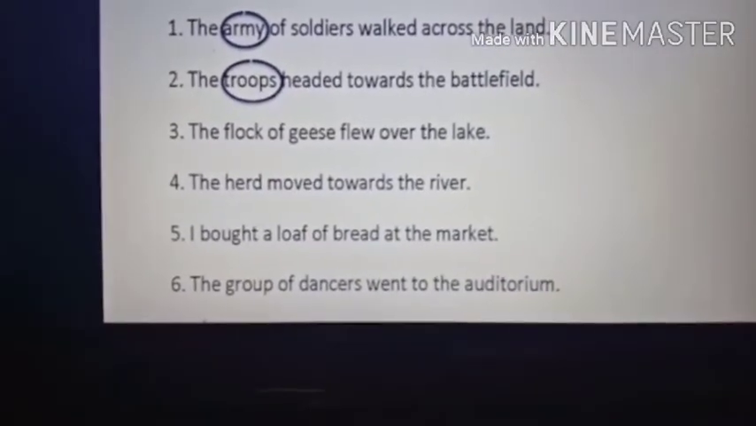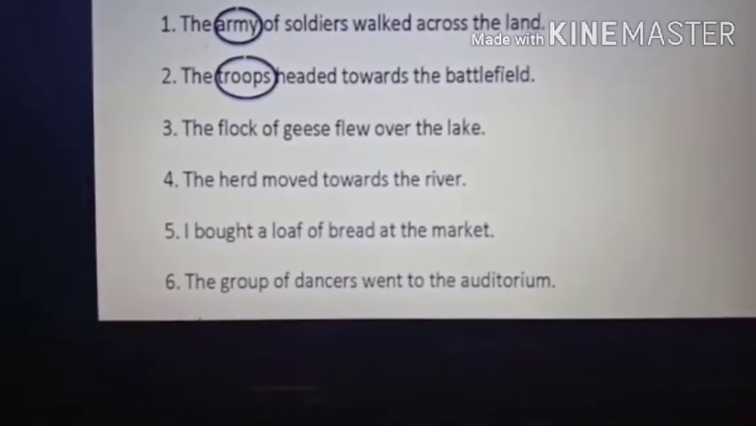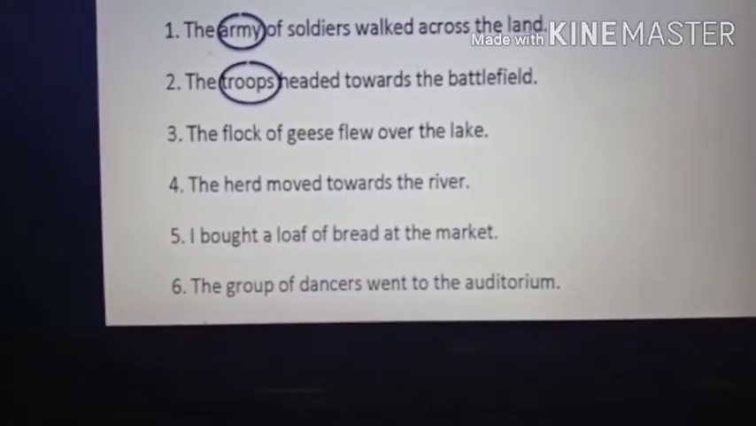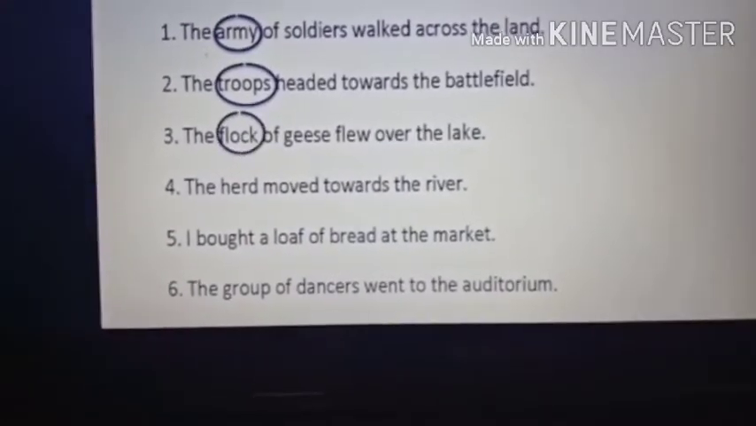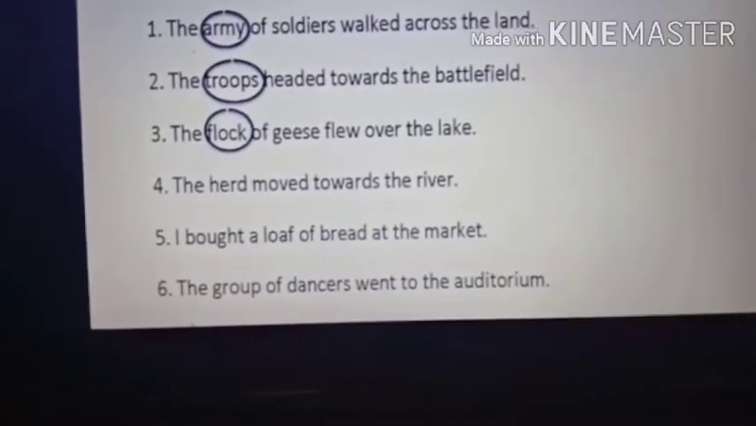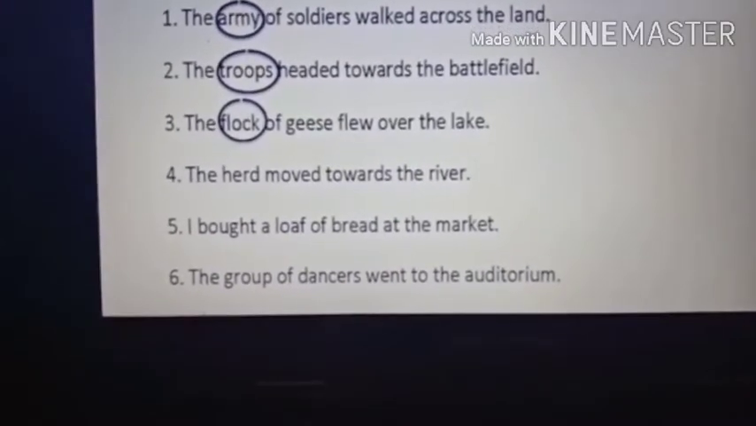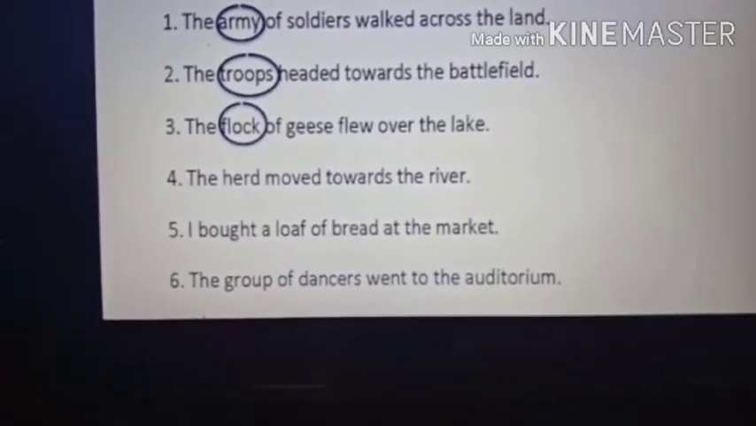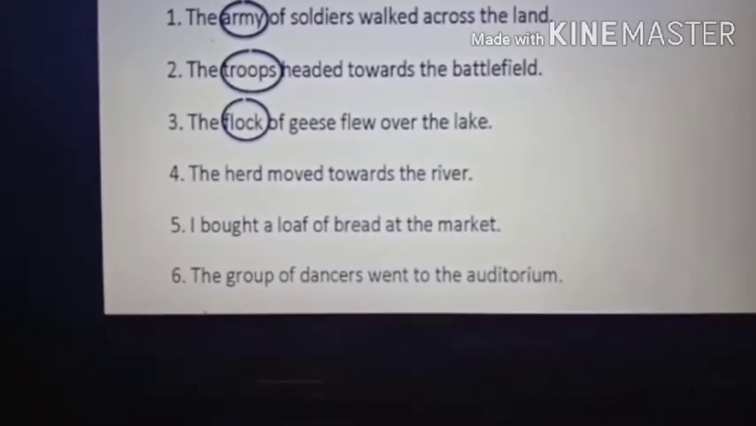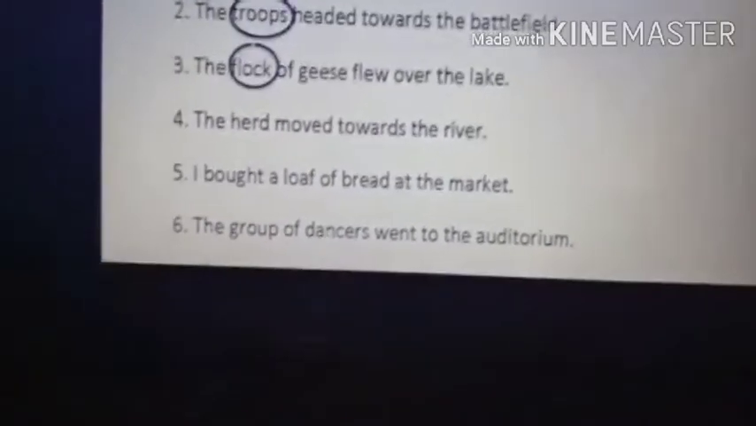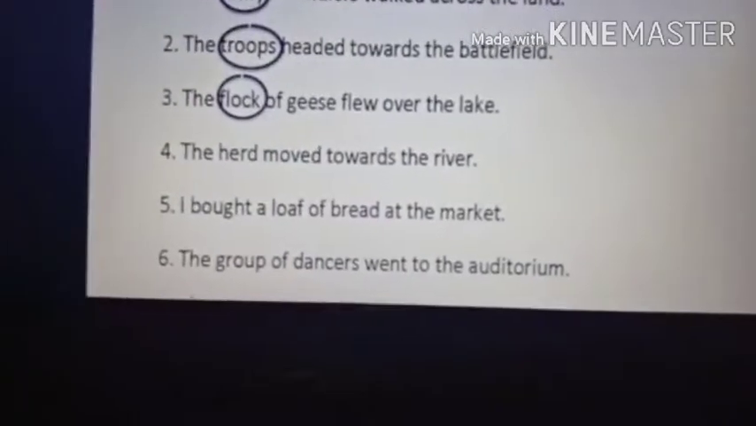The flock of geese flew over the lake. Now this is very simple. The collective noun of geese is flock. Do you know what is geese? It looks like a rooster. So goose and geese. The singular is called goose and the plural is called geese.